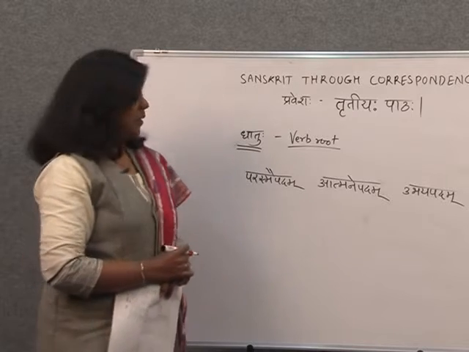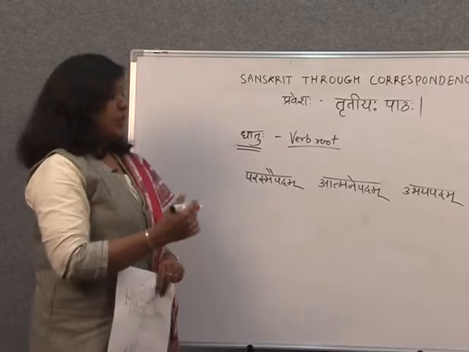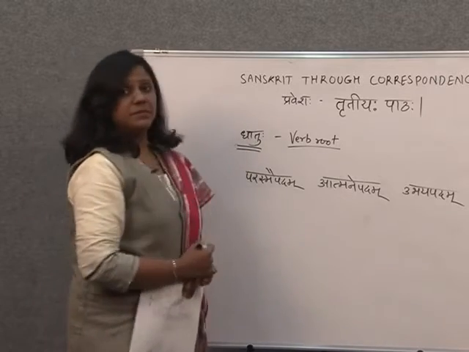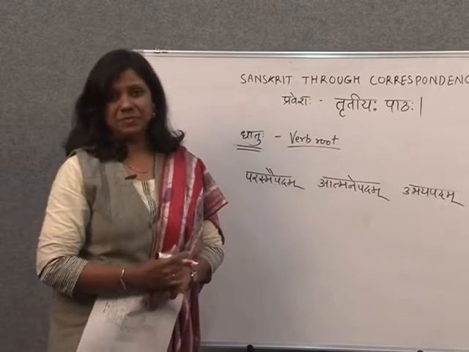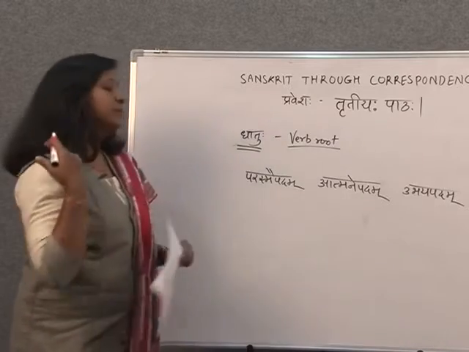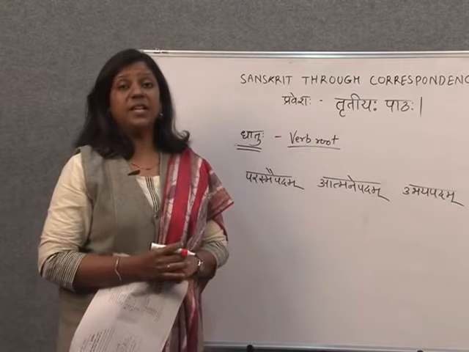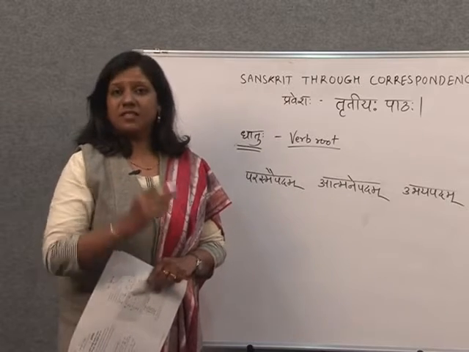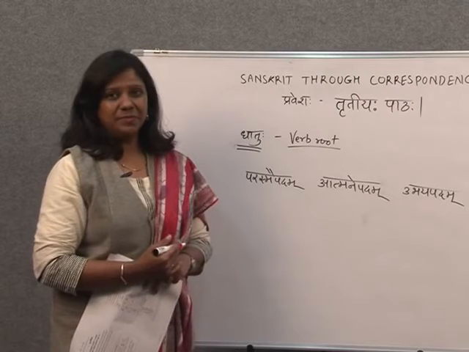Just like that, these dhatus are declined in parasmay padam and atmane padam and also in ubhaya padam. What is this parasmay padam? Wherever we hear ti, pathati, then this root is declined in parasmay padam.